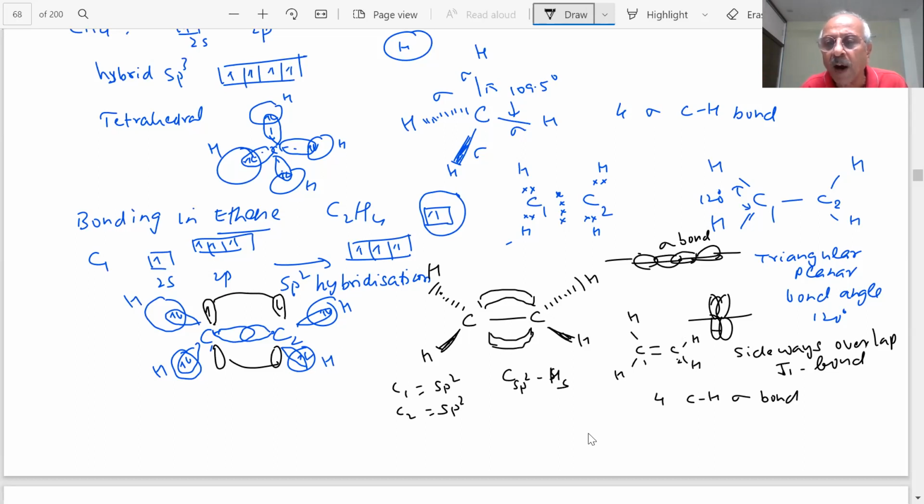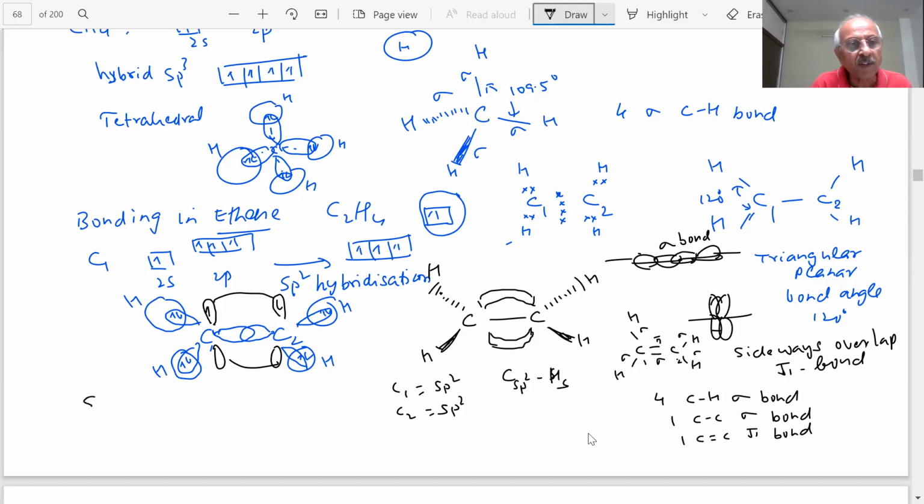And one carbon-carbon sigma bond. And one carbon-carbon pi bond. Is it okay? Is it clear? Yes, sir. This is sigma, this is sigma, sigma, sigma, and there is one pi bond. So students, there will be sigma and pi bonds, and this is called sp2 hybridization.